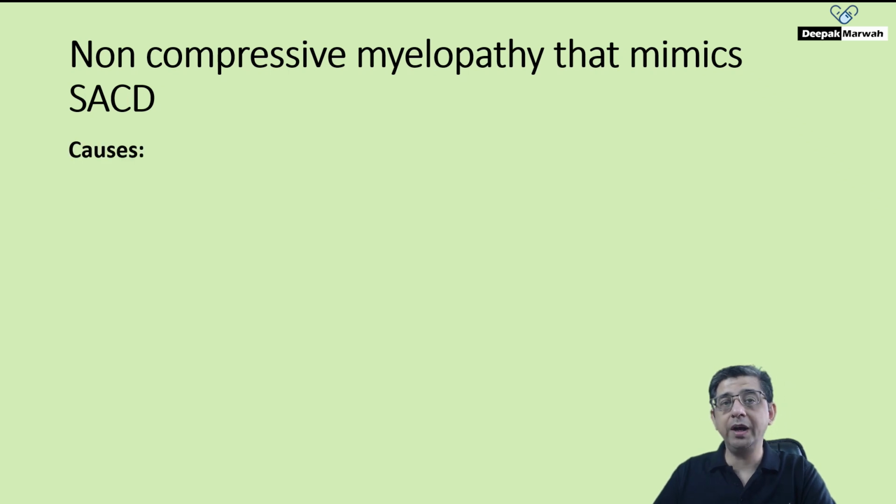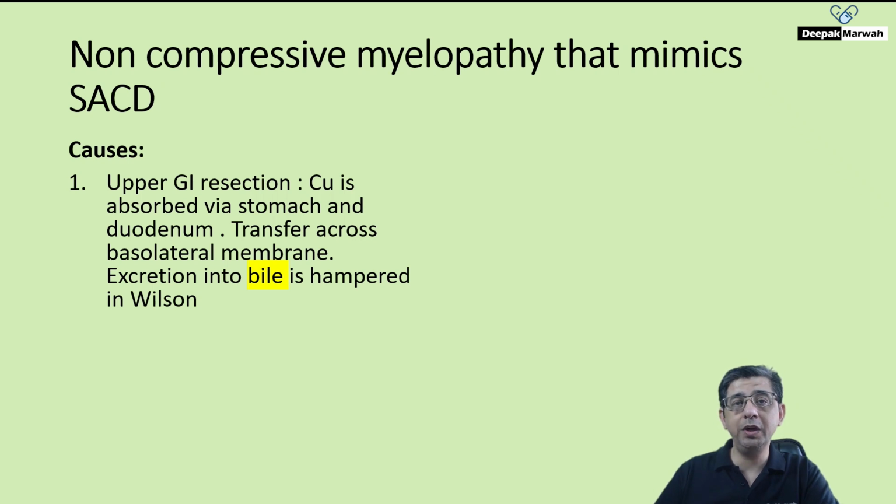You are aware that copper per se is absorbed from the stomach and the duodenum, and there is a special transporter which helps in, I would say, trafficking of copper. Though I will talk about both Menkes and Wilson disease towards the end of the discussion, at the moment I just want to say that in Menkes disease, there is an ATP7A defect, which will result in defective absorption and an excessive loss of copper from the gut.